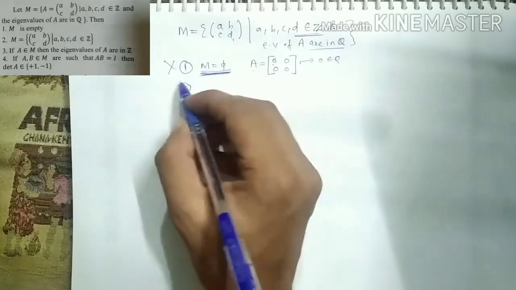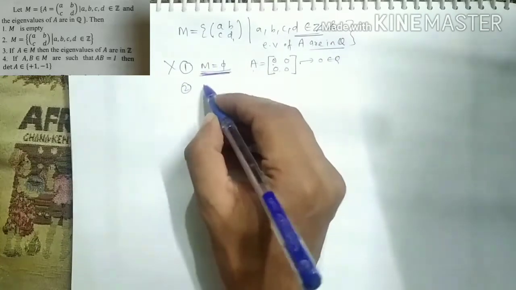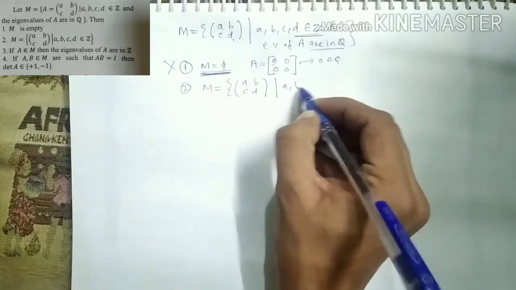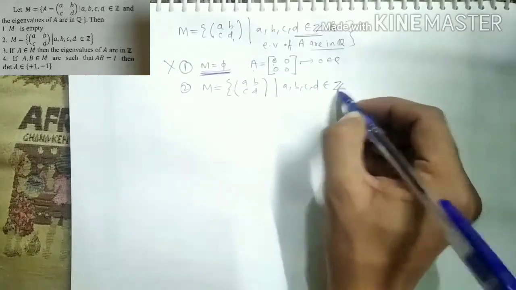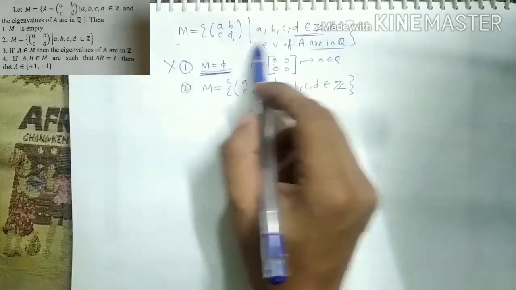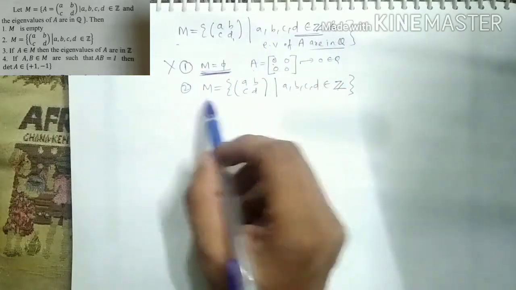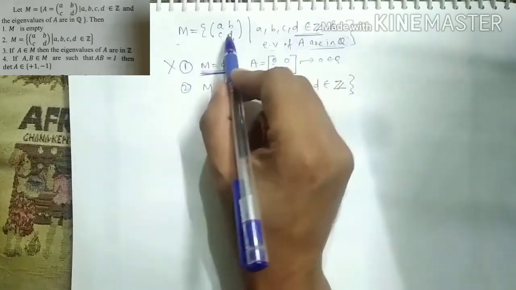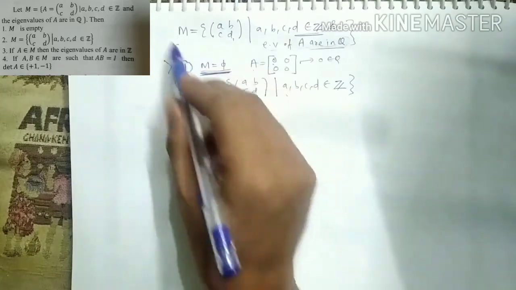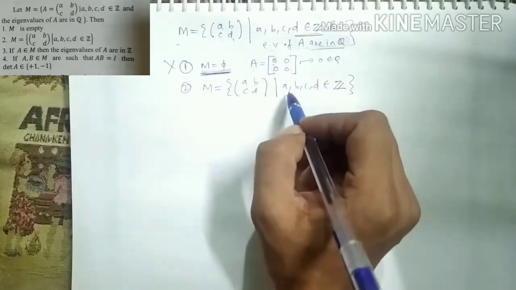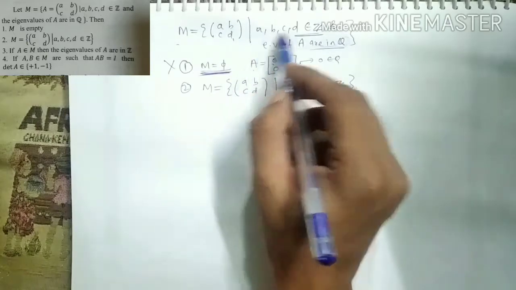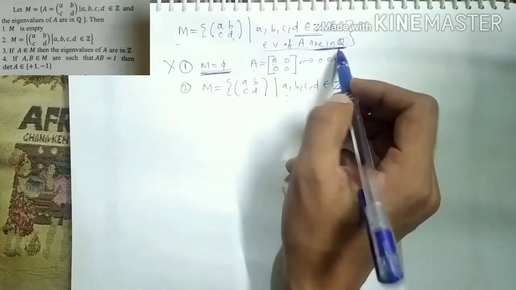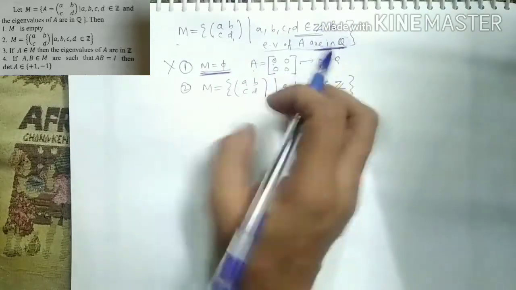So the first option is wrong: there exists an element, they are saying M is empty. In the second option, they are saying M is nothing but our set ABCD, and ABCD belongs to Z. Now see, our original set was this, and in the second option they just have removed this condition. That means this M and M are the same, so if my left hand side is the same, then my right hand side is also the same. Right hand side is the same means ABCD must belong to Z, and eigenvalues must be in rationals.